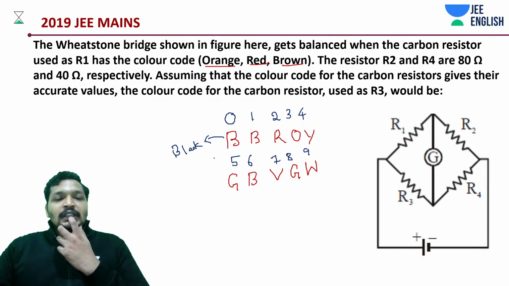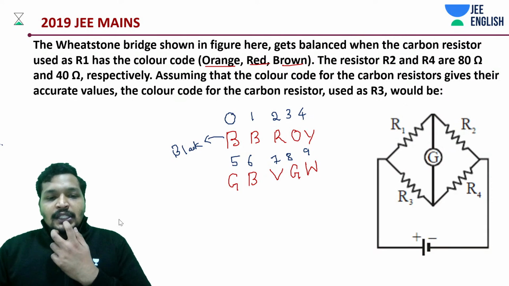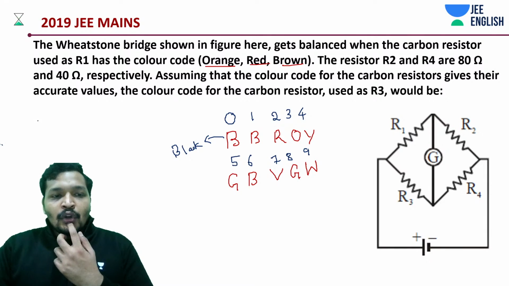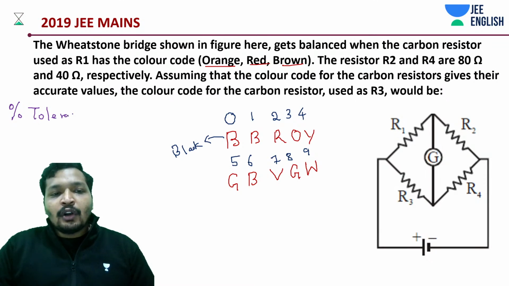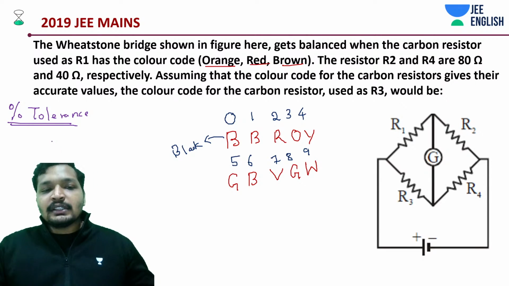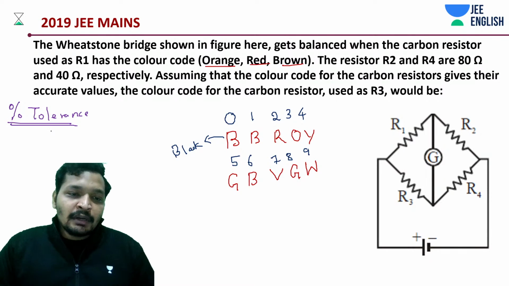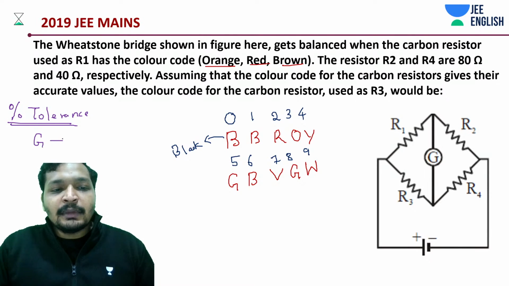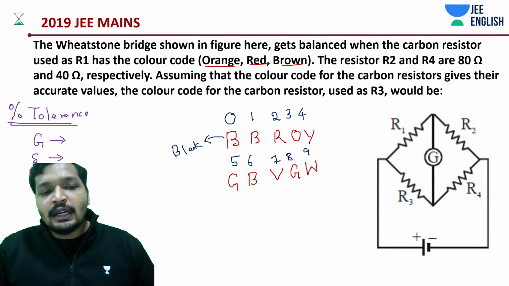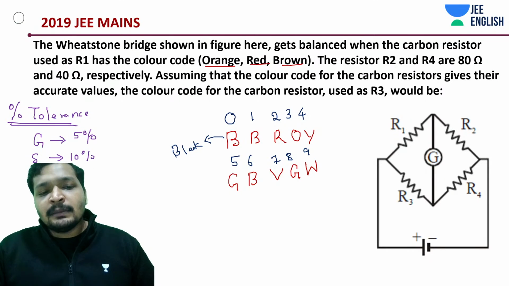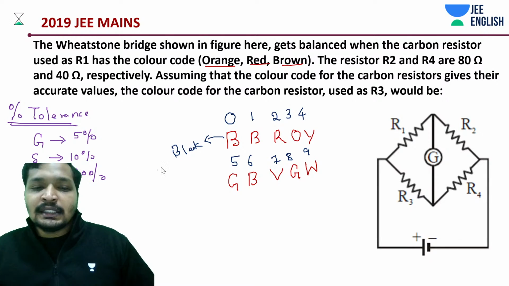And the other things, just to revise a few things. One is gold tolerance. We are talking about percentage tolerance, which is also there in your color coding. What are those three things that you need to remember? If possible, also have a look at the table that we discussed yesterday and try to memorize brown and black. But these are the three main things: gold, silver, nothing or none. Gold is the expensive metal, 5%; silver is the little less expensive metal, 10%; and none is 20%. That's it. But we don't need this in today's question.